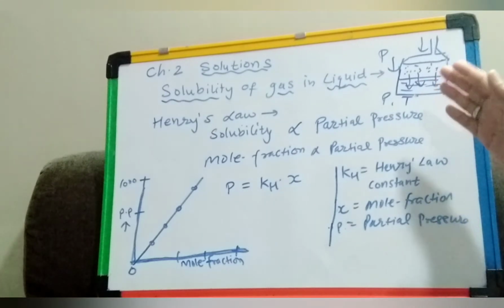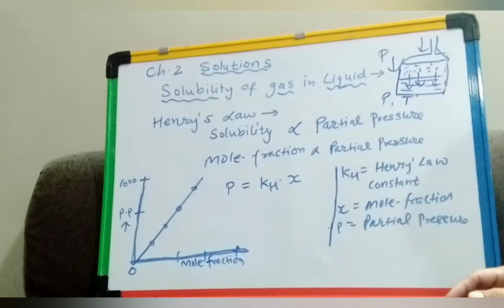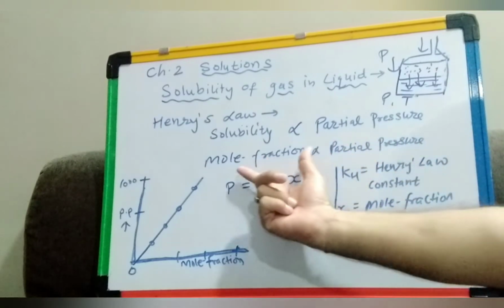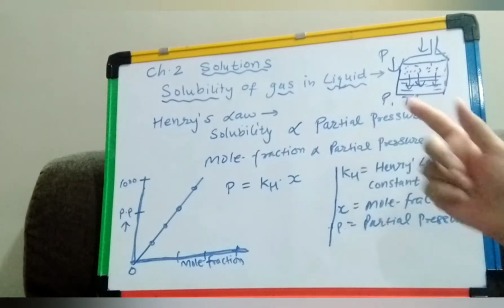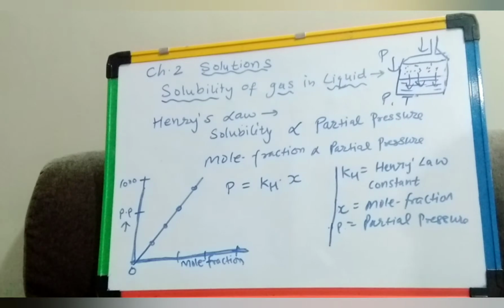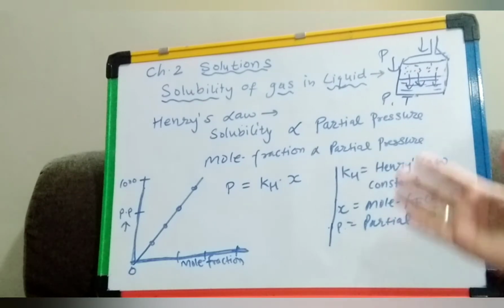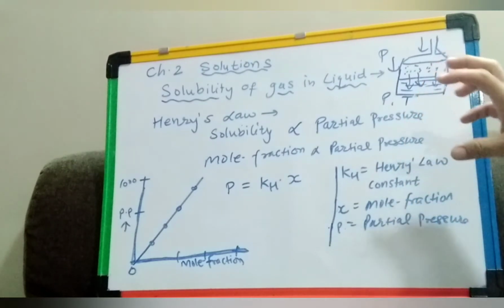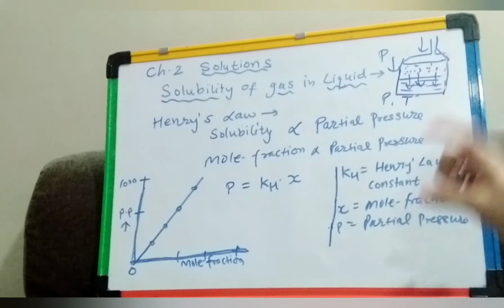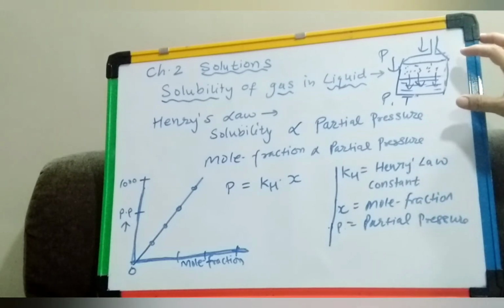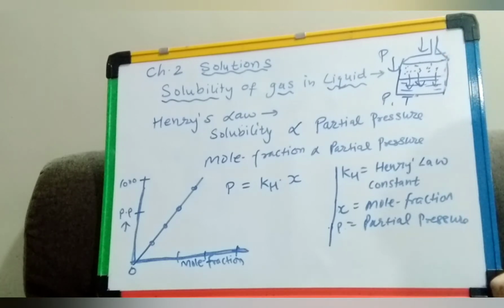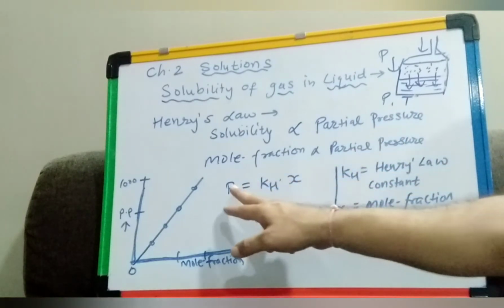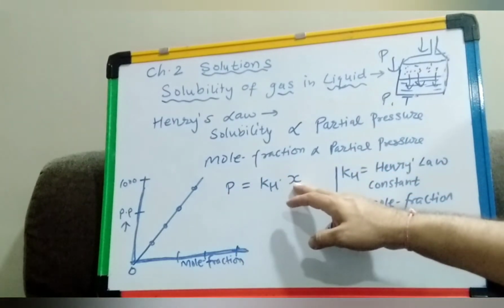If we represent the solubility in terms of mole fraction, then this solubility is directly proportional to its partial pressure. So Henry's law, in common form, says that the partial pressure of the gas in the vapor phase is directly proportional to the mole fraction of the gas. So we can have a relation between partial pressure and mole fraction.